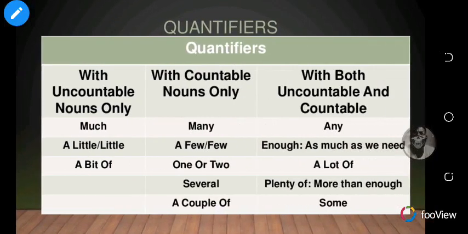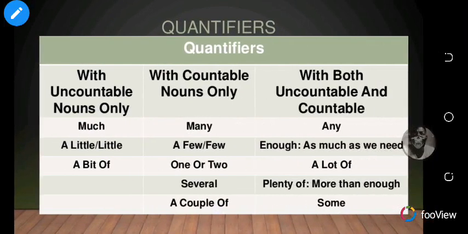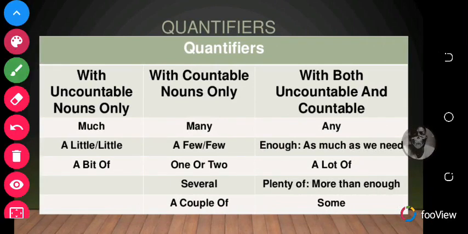Okay. So, quantifiers go with nouns, they go with countable or uncountable nouns. And uncountable nouns are simply nouns that cannot be counted or you find it difficult to count them. And countable nouns are nouns that can easily be counted. So quantifiers go with either uncountable nouns or countable nouns or even with both. So we have those that go strictly with uncountable nouns.